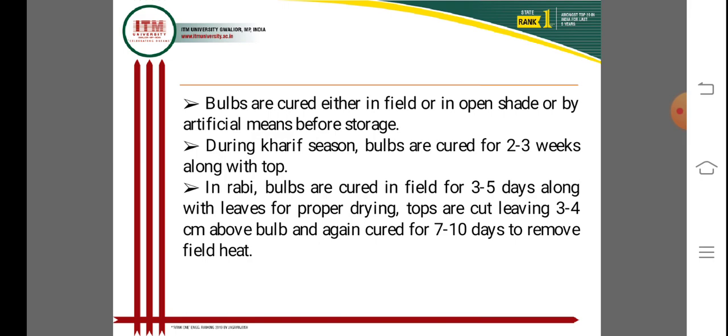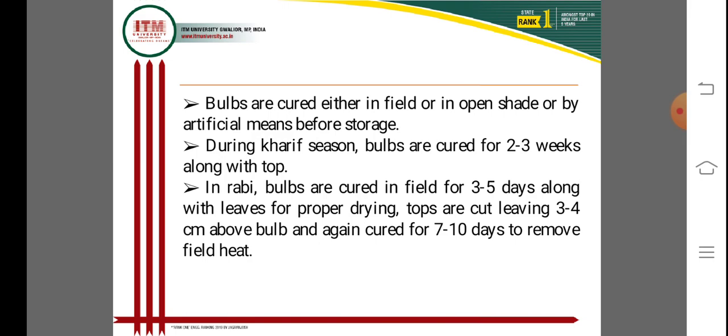Bulbs are cured either in the field, in open sheds, or by artificial means before storage. This is commonly used for harvesting during the Kharif season.